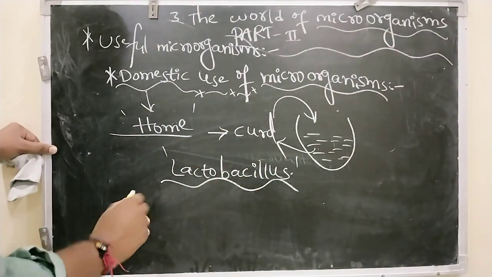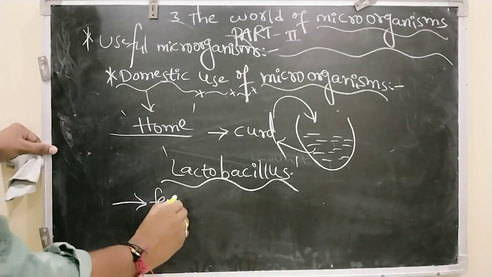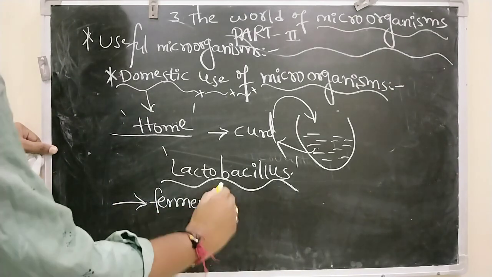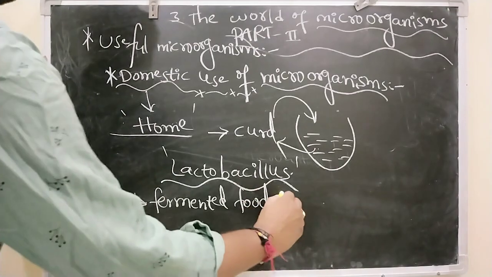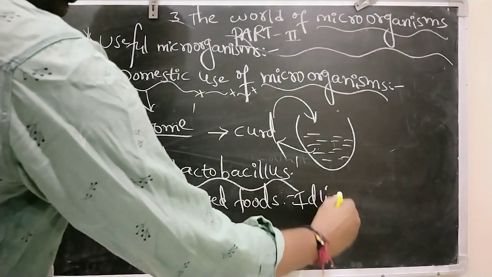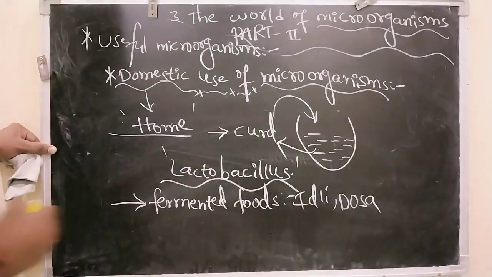Some more examples are fermented foods. Which are called fermented foods? Idli and dosa are called fermented foods.